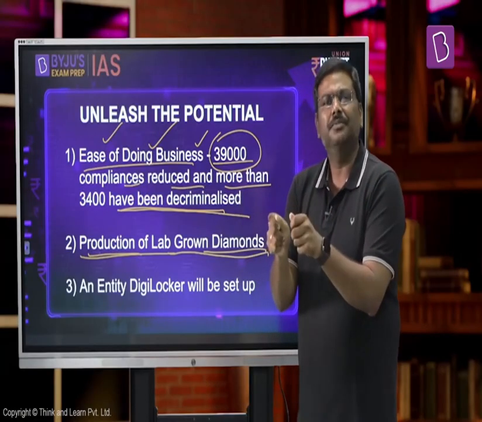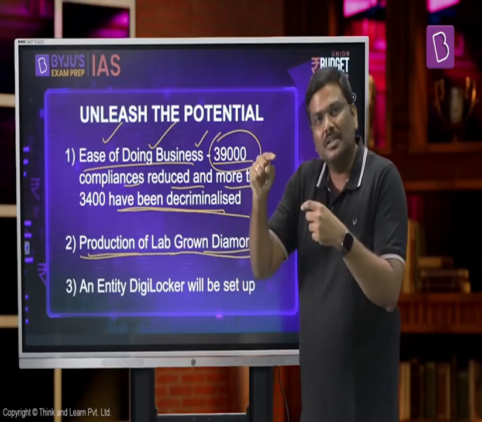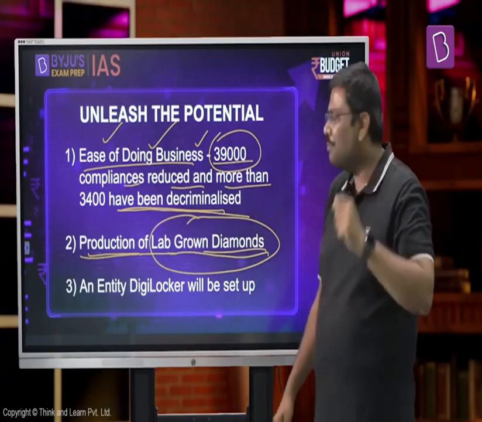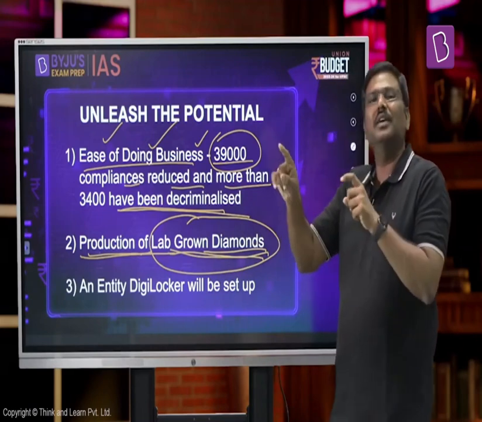Generally, the idea is that the diamonds which are available in the earth, which are mined out, the availability has reduced. Now, rather than being dependent on the diamonds which are available in the earth crust, there is a rising trend of growing diamonds in the lab, just like growing or producing meat in the lab. In order to promote production of lab-grown diamonds, the Government of India says we are going to promote this by reducing, let's say, customs duties.